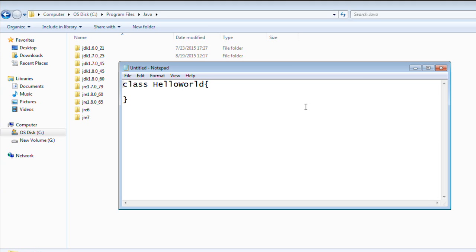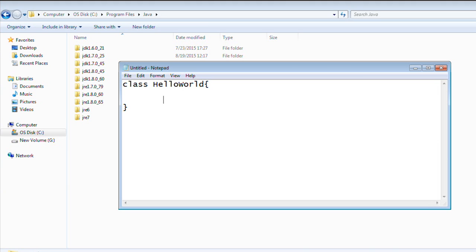If you observe, class is in lowercase because this is a keyword. We are going to talk about this, don't worry. Then the name which we have provided here follows some standards too. If you observe, the H is in capitals and the W is again capital, and the others are in lowercase. We'll talk about those standards. Everything comes under a class. Even main comes under a class in case of Java. If you know C and C++, we write main outside the class. So let's see how we can start with this.